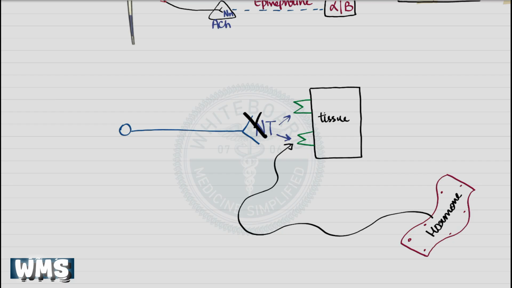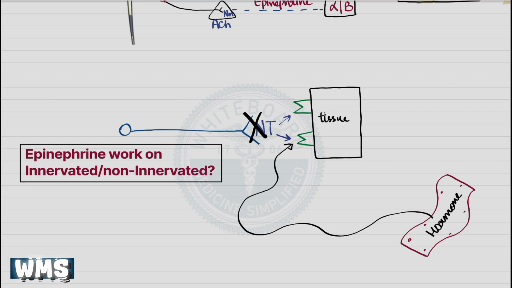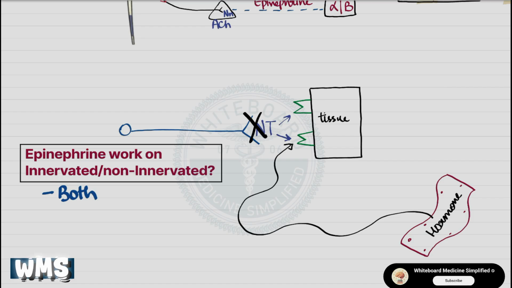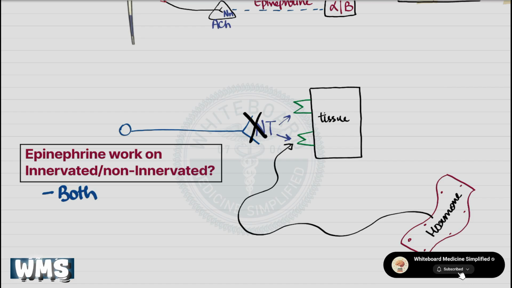Imagine if there is no innervation. Can a hormone still find its receptor? Since it is released in the blood and distributed in the tissues like a drug, the answer is yes. Hormones are still able to find their receptors. How about the neurotransmitter? If there is no nerve terminal, there is no neurotransmitter, because neurotransmitters only work on innervated receptors. Now the question is, does epinephrine work on innervated or non-innervated receptors? The answer is both. On the contrary, norepinephrine works only on innervated receptors.